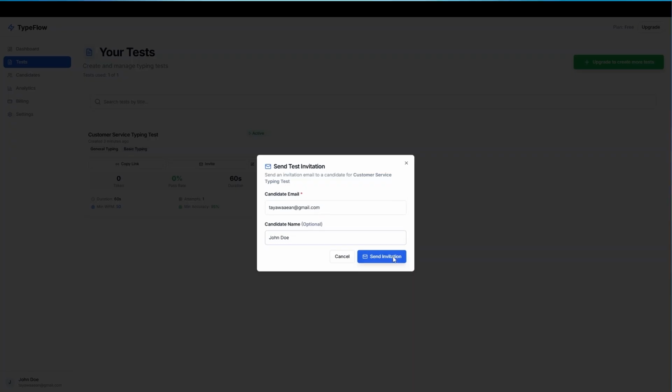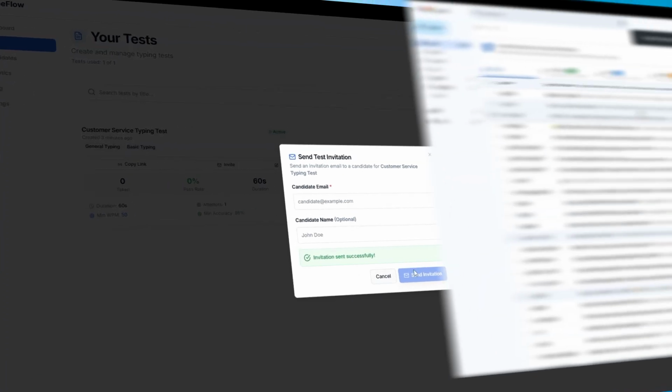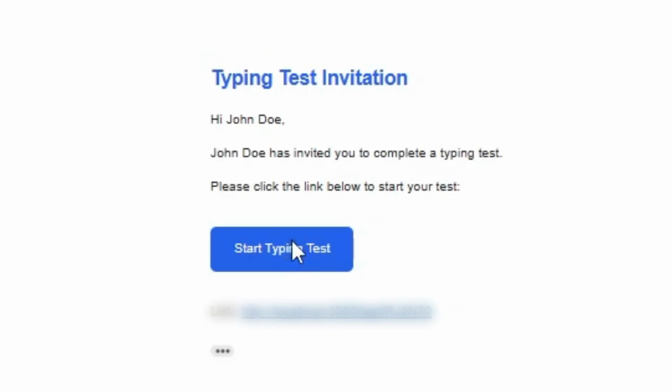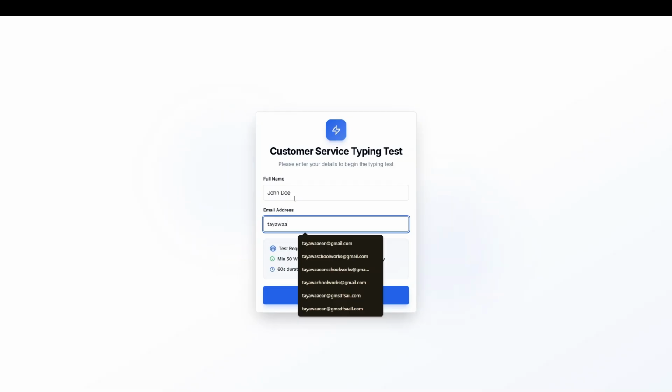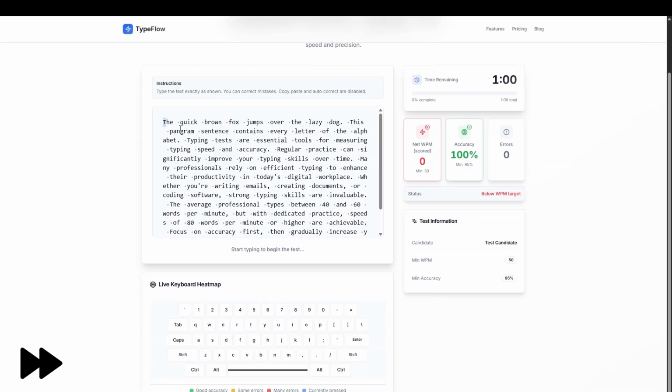After you send the invitation, the candidate will receive an email with the test link. Candidates just click the link in their email and start typing. Candidates enter their name and email, then start the typing test.